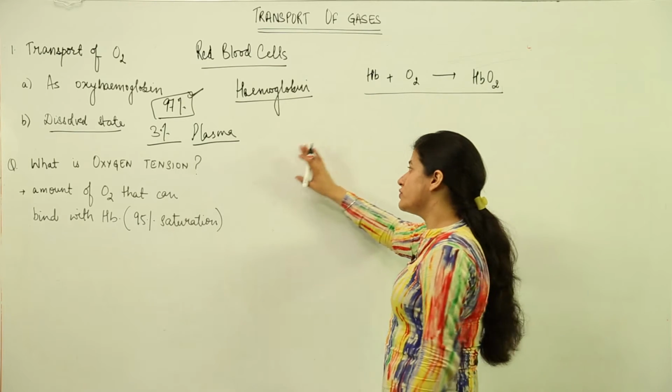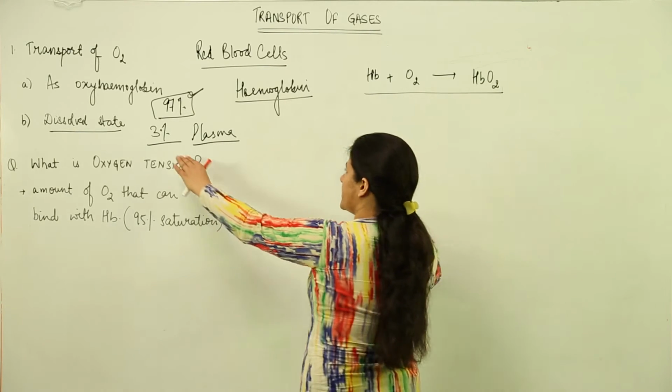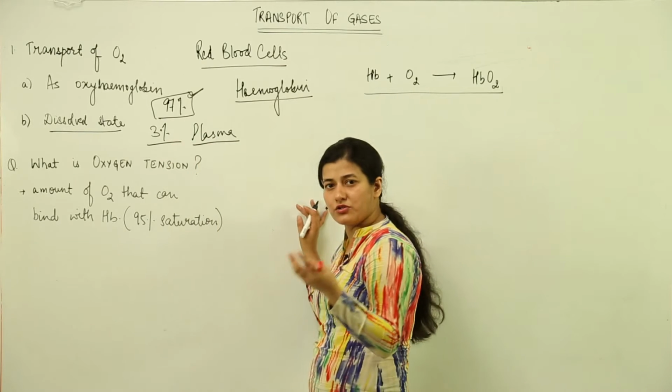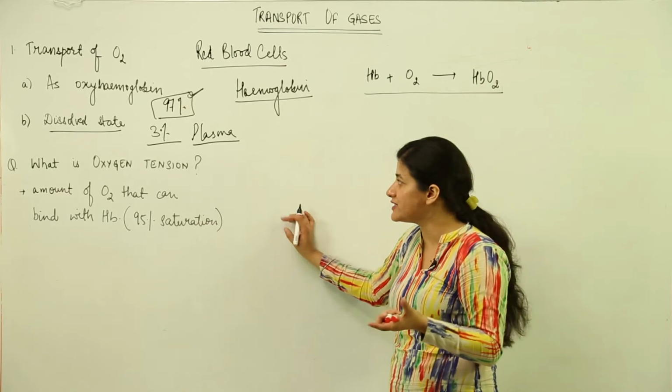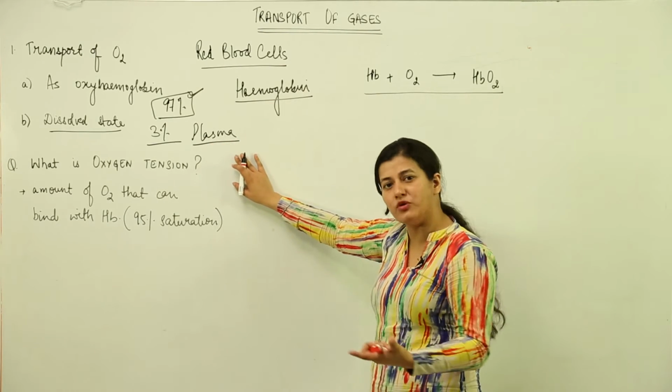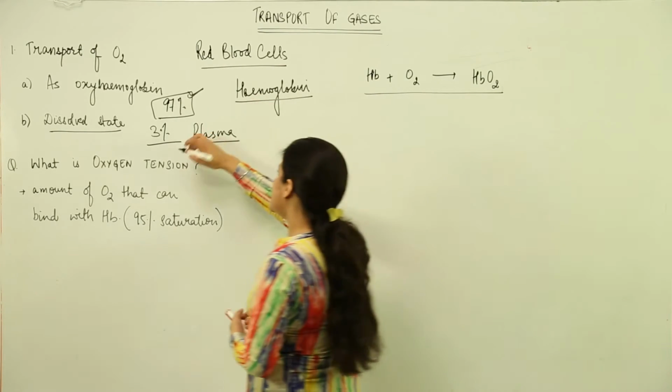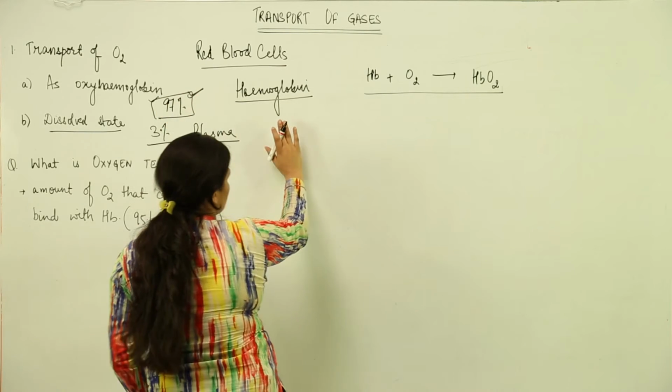What you have to pay attention to is that the plasma part is quite simple: oxygen would be dissolved in the plasma in gaseous form and transported wherever it is required. What is of our concern is oxyhemoglobin.